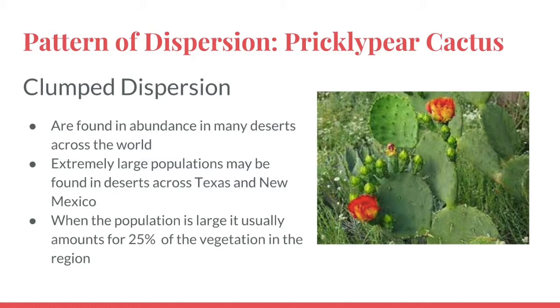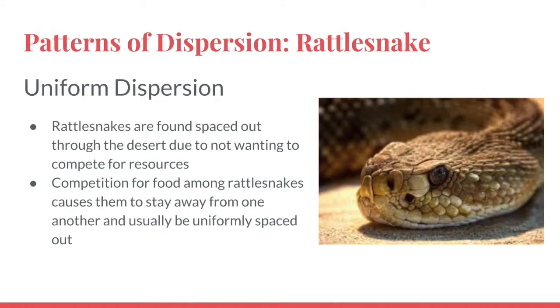An example of uniform dispersion in the desert is that of a rattlesnake. Uniform dispersion is defined as a population where individuals are spaced evenly throughout an area. Rattlesnakes demonstrate this form of dispersion because they are found spaced out through the desert in order to avoid an overlap in resources. This species does not occupy its habitat in groups and tends to avoid other rattlesnakes, which leads to them being spread throughout the biome. In order to avoid competition for food and resources, the species spreads itself out and increases its odds of survival by carrying out uniform dispersion.